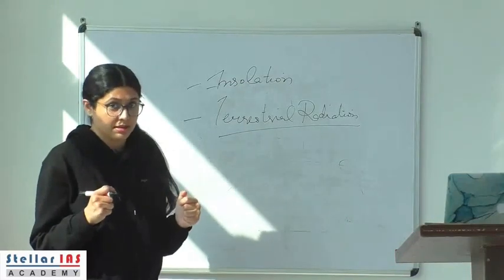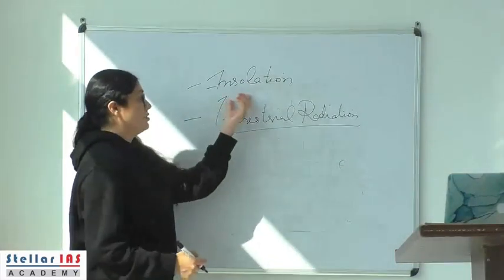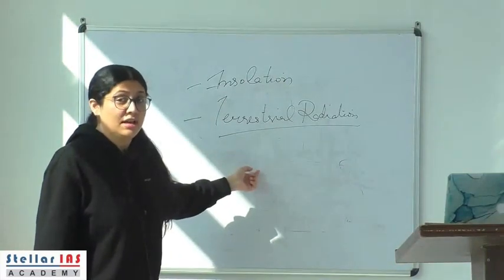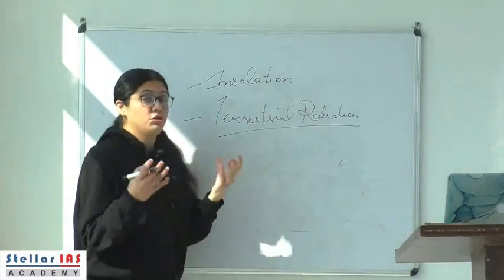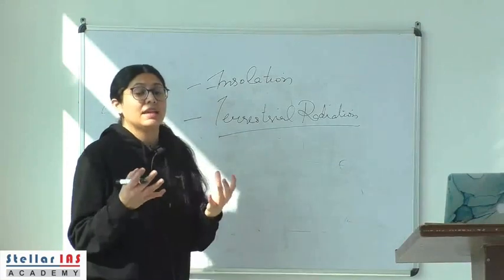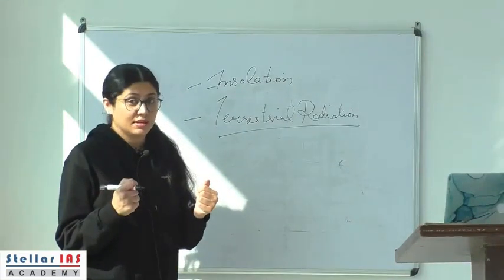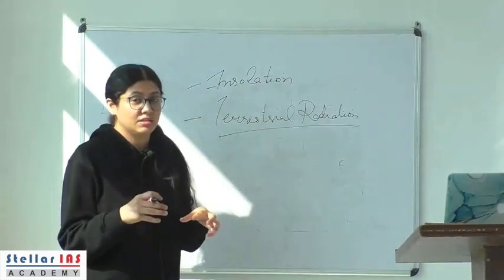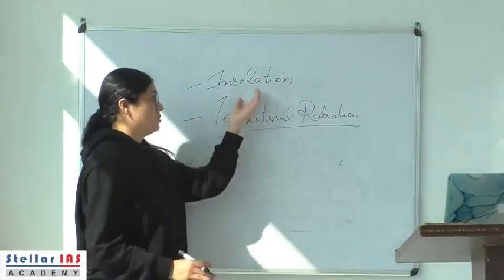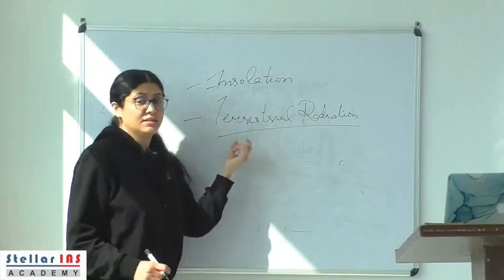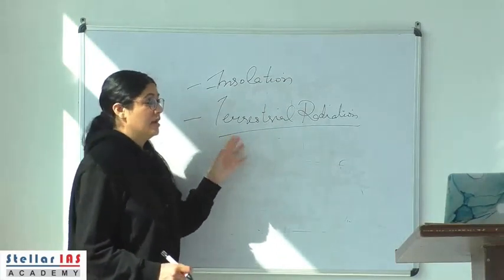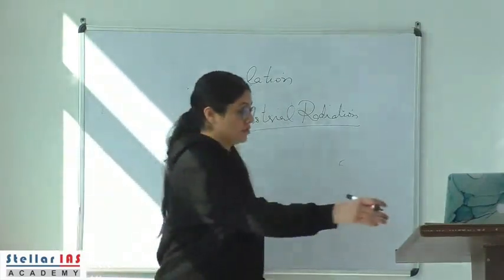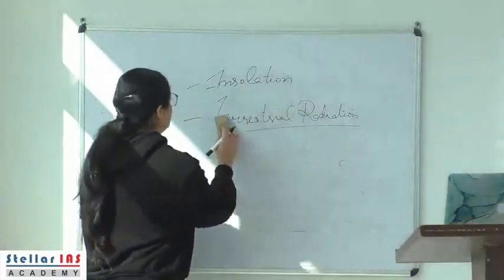the earth. Okay. If the insolation was not balanced by the outgoing terrestrial radiation, then earth would not have been able to maintain its average temperatures, right? So earth as a whole does not lose or gain heat in a year. That is because the insolation is balanced by the terrestrial radiation. Now we need to know what is insolation and what is terrestrial radiation. First we will be talking about